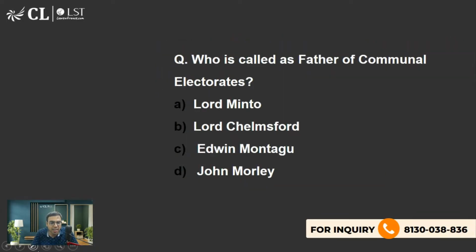Now the next is who is considered as father of communal electorates. ये भी कल मैंने बताया था. So these are revision of that. So I believe you all should be answering. Father of communal electorates. What is the right answer?